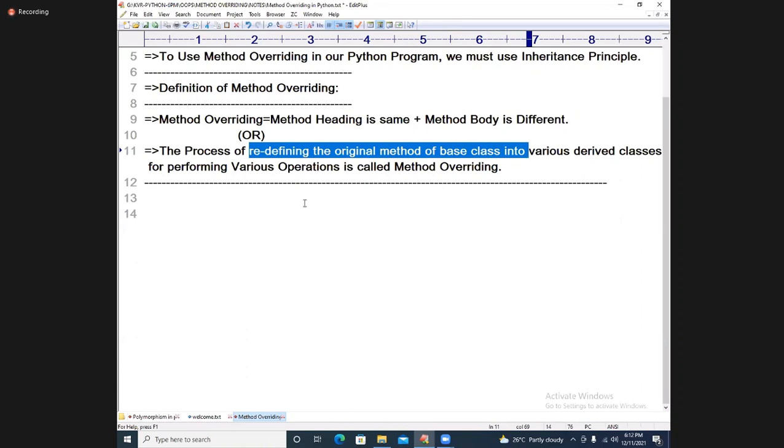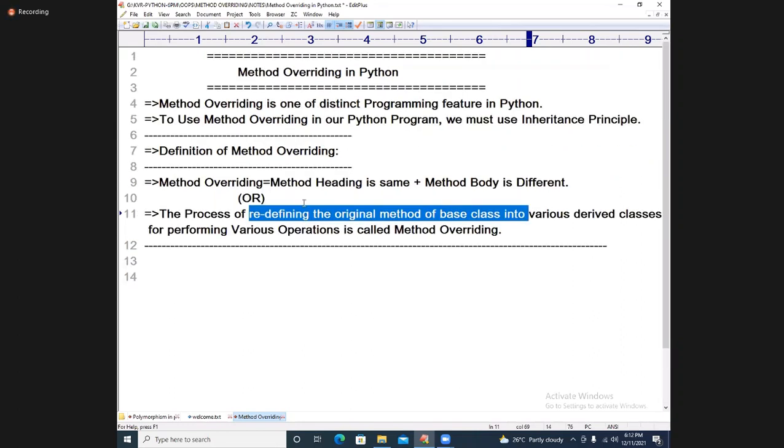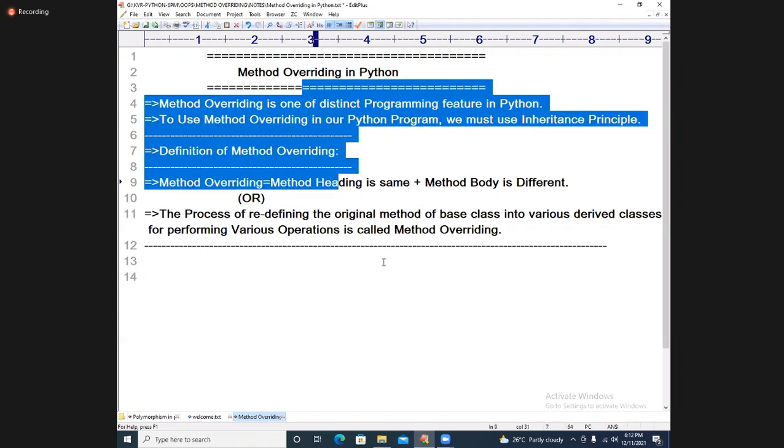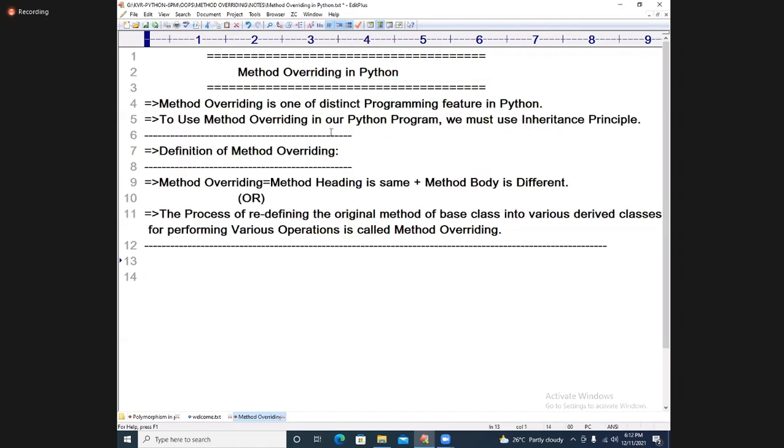So ultimately, we understand that method overriding requires the inheritance principle compulsorily. Now, this was the topic in yesterday's class, and today's class is very, very simple.